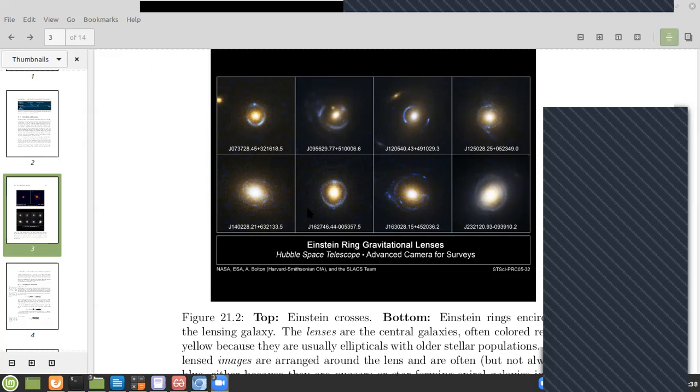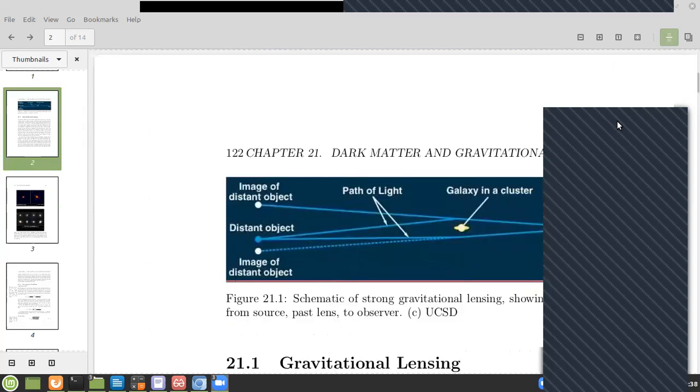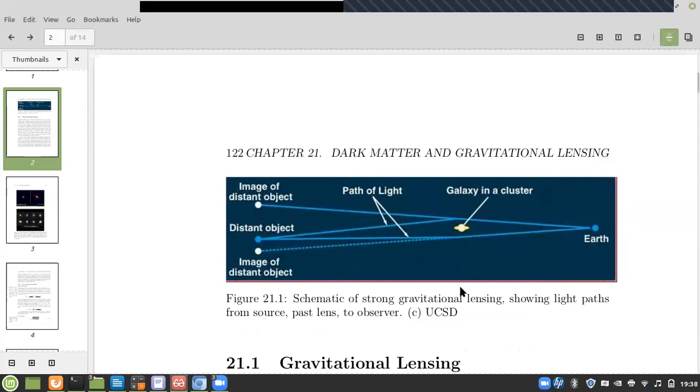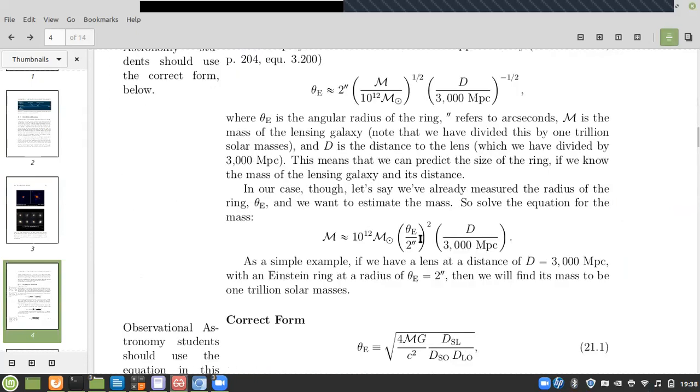Ma'am, this Einstein ring, what it physically means, is it directly related to the dark matter mass? If we are not taking the maximum, or if we are averaging, are we not reducing the amount of dark matter which is supposed to be in our calculation? No. See, in the formula which you're using, this theta e, if you take an inner ring, you'll get a smaller estimate. If you take an outer one, you'll get a larger estimate.